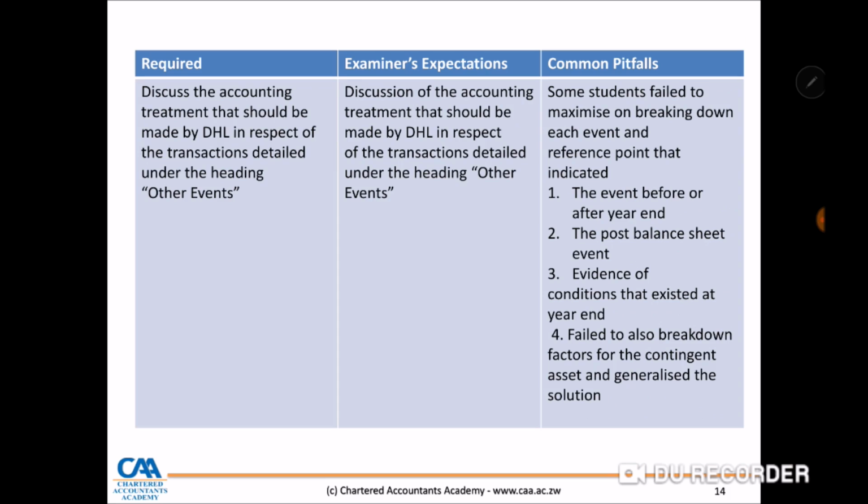Some students failed to maximize on breaking down each event and the reference point that indicated the event was before or after year end, the post-balance sheet event, and evidence of conditions that existed at year end. They also failed to break down factors for the contingent asset and generalized the solution. If you go through the scenario on DHL, it will be given to you as a practice question. You will understand the breakdown that is required so that you don't lump your suggested solution and you gain marks as you create your solution.